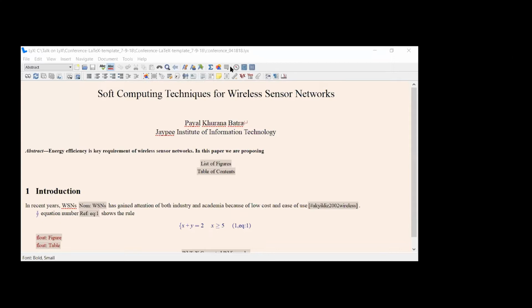So now I'll stop the sharing. I'll start with the presentation on how to install this and how to manage the various packages. First, I'll deal with those things. Then I'll come to the coding. Coding, no, simply typing part, what kind of commands you have to use here. It is just click, drag and drop only.